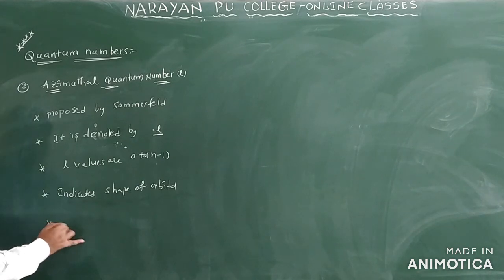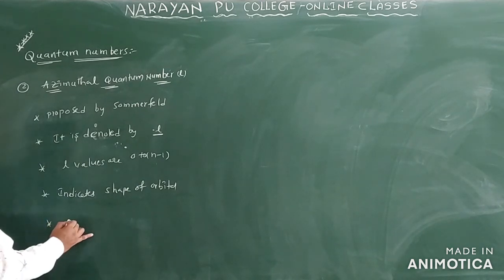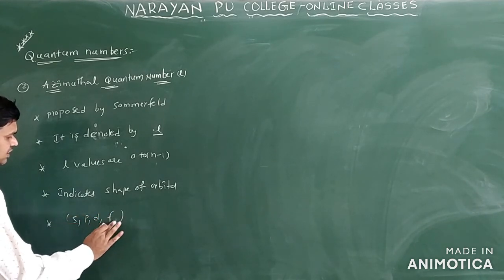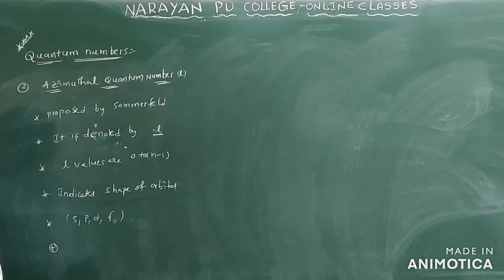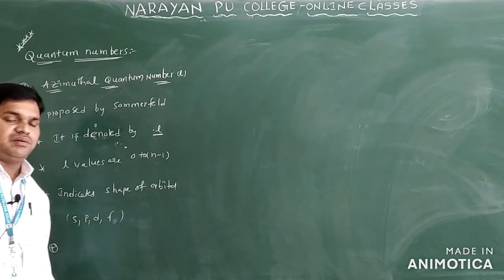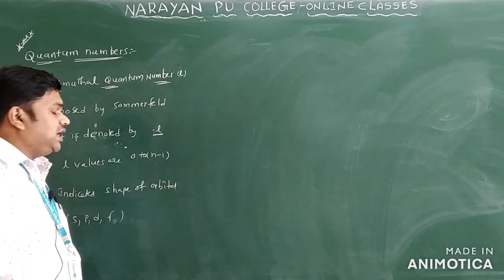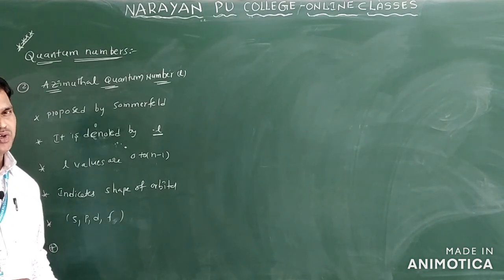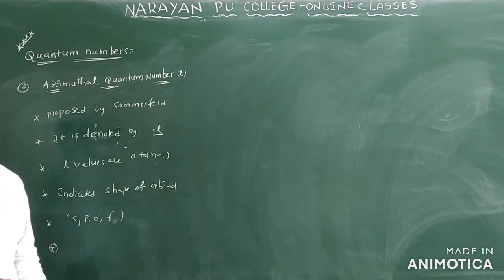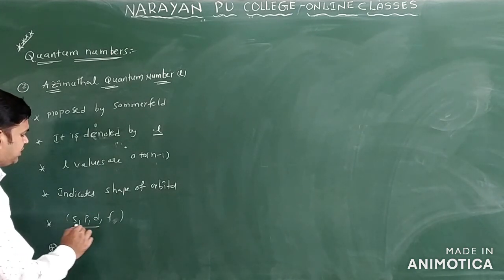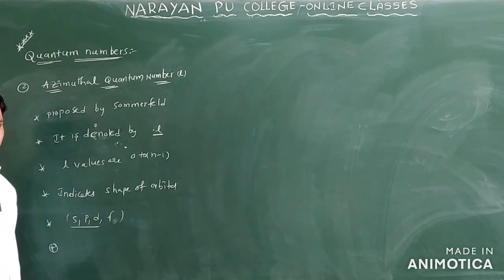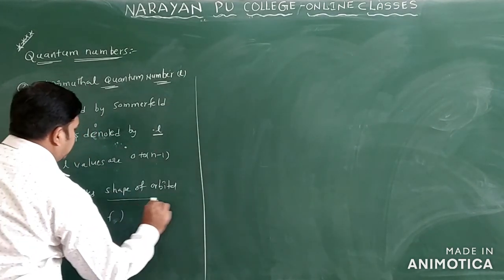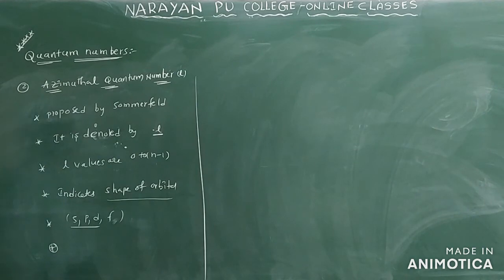So generally what are the orbitals we have? Generally we have orbitals like s orbital, p orbital, d orbital and f orbital. They indicate the shape of the orbital. So what is the shape of the s orbital? Spherical in shape. The p orbital is dumbbell in shape, and the d orbital is double dumbbell in shape. The f orbital is a four-folded orbital. So mainly we have these important orbitals: s, p, d and f. It mainly indicates the shape of the orbital only.